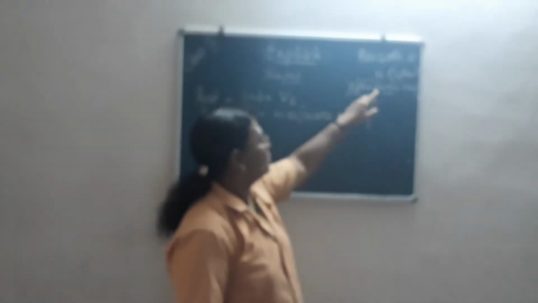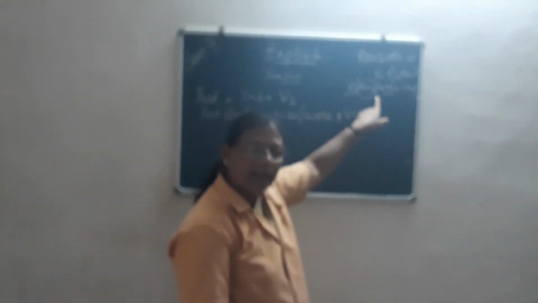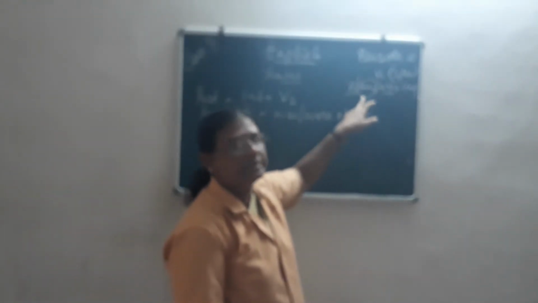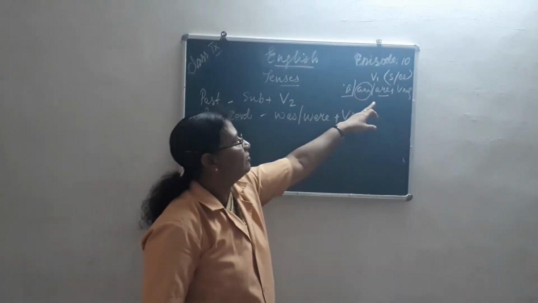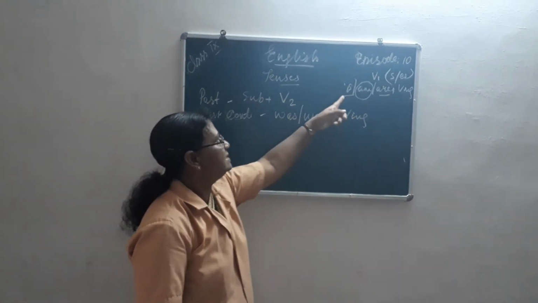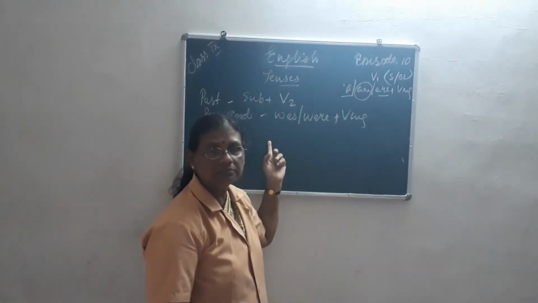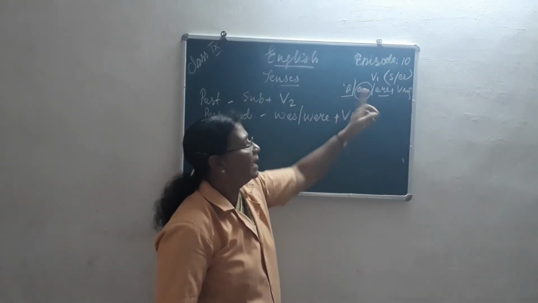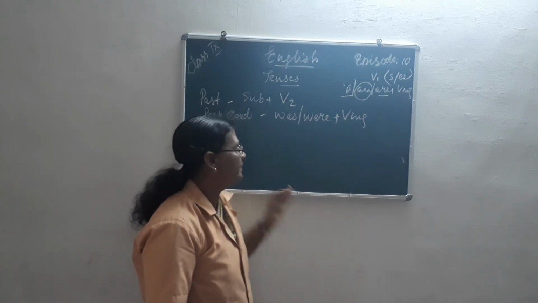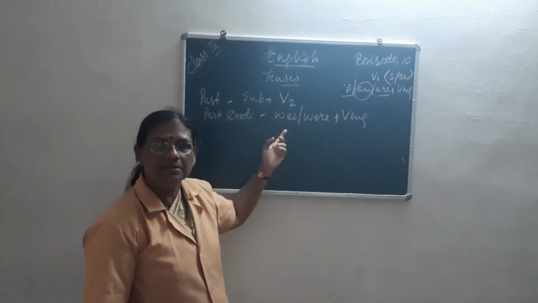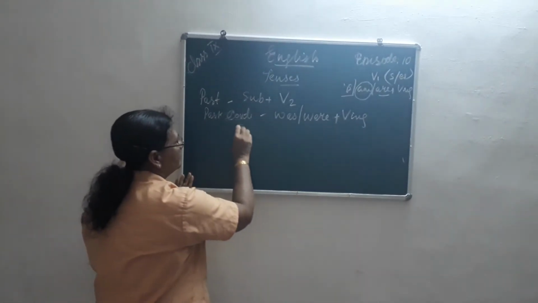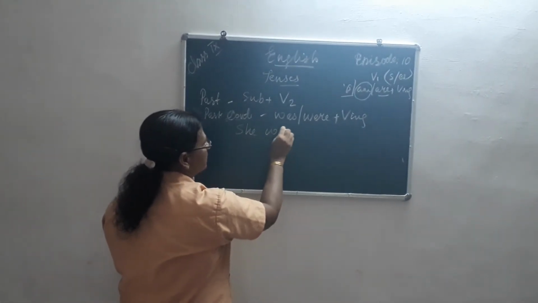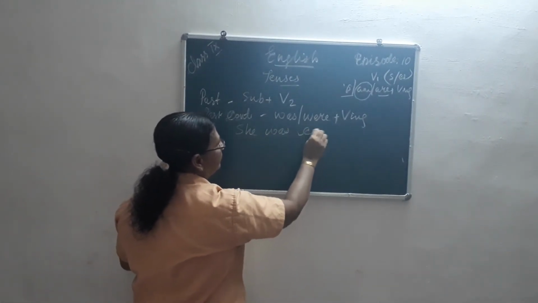So in the past what is not coming? Am is not coming. And which are the other two coming? Instead of is, was, and instead of are, were. So is is along with the singular and are is along with the plural. Similarly, was is along with the singular and were is along with the plural. She was cooking.